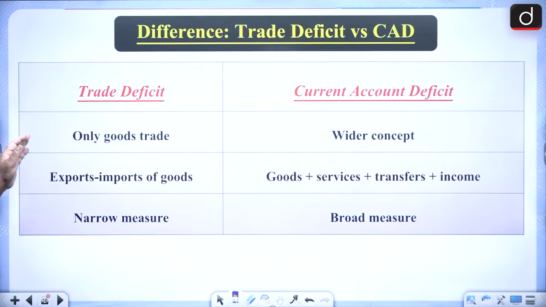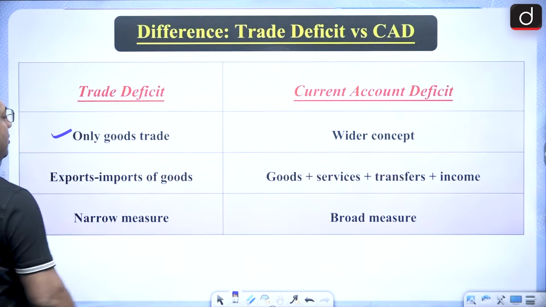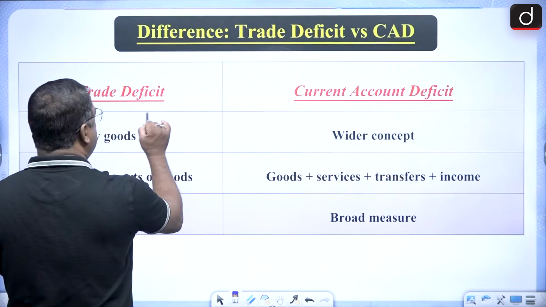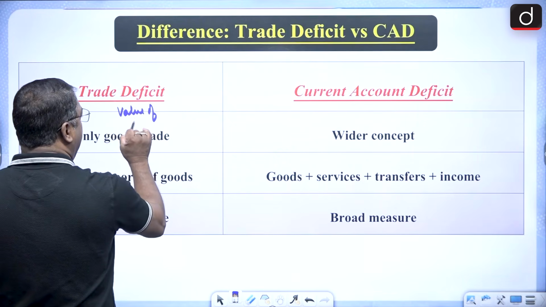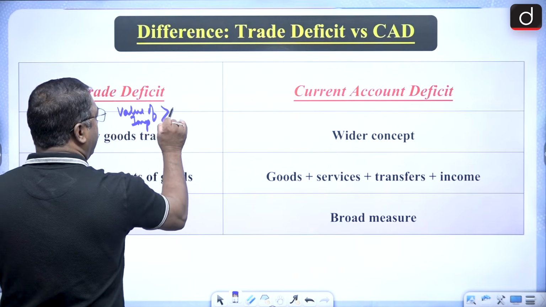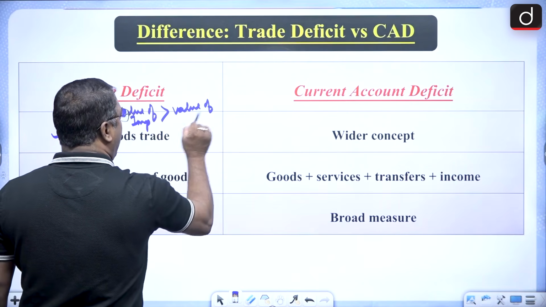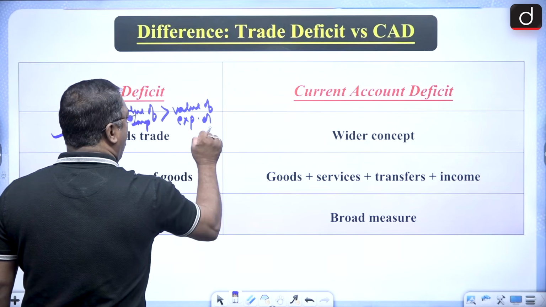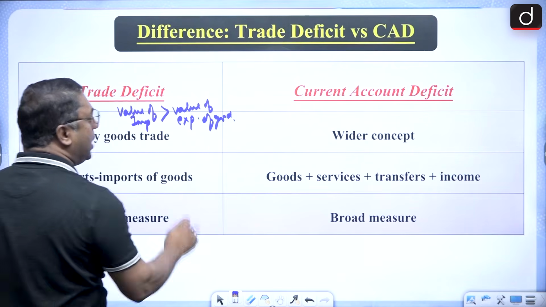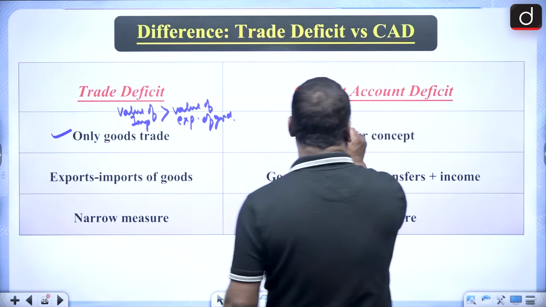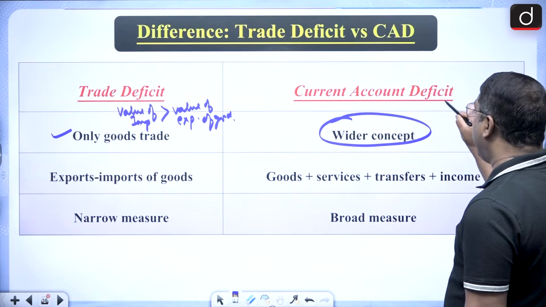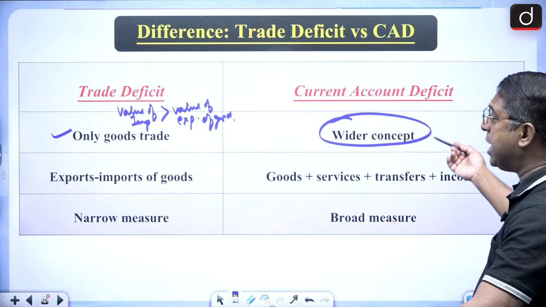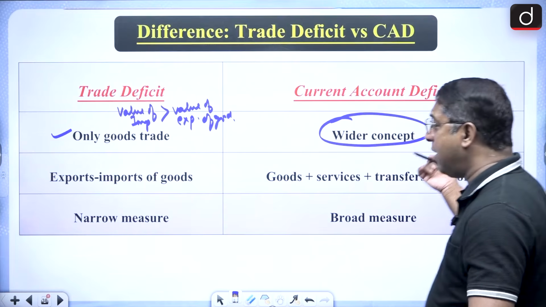And finally, we can compare trade deficit and CAD. Trade deficit is only goods, that is, the value of imports is greater than the value of exports of goods. So here goods are important. But current account deficit is a wider concept. Why? Because it also includes services and also current transfers.